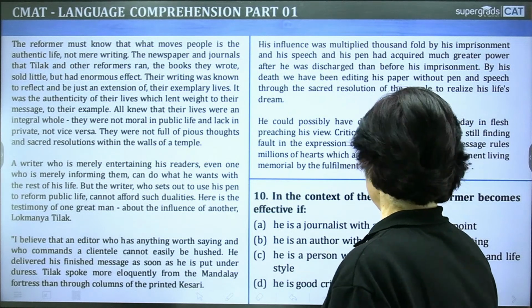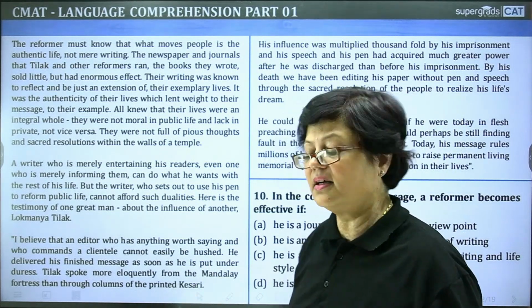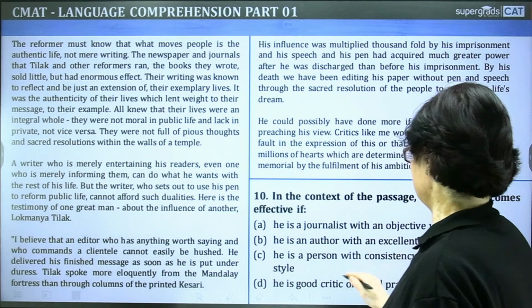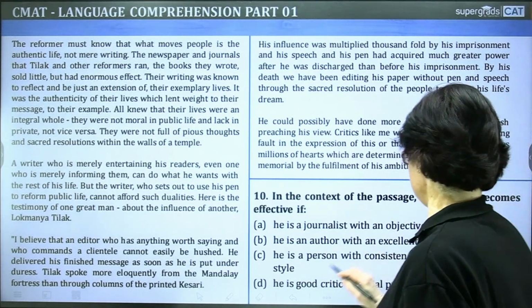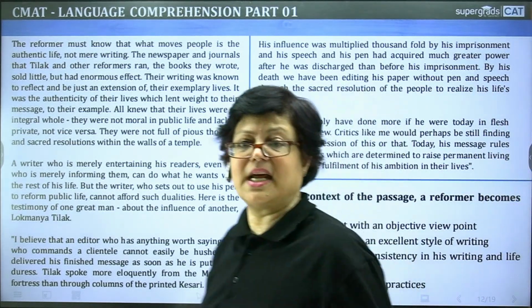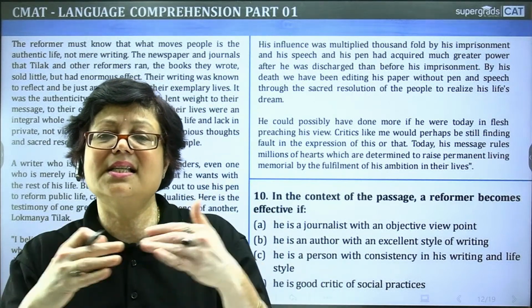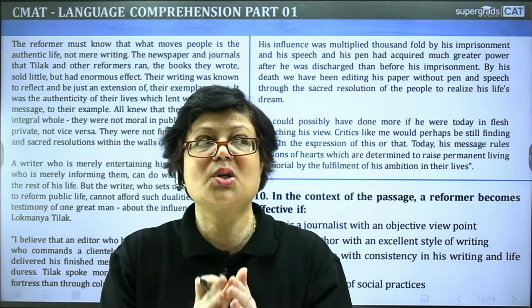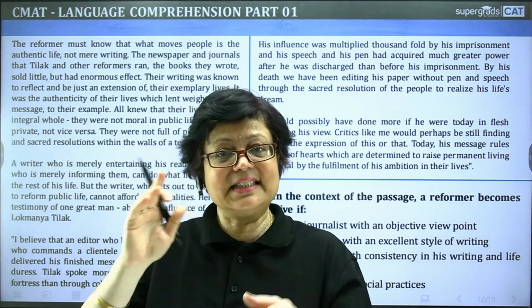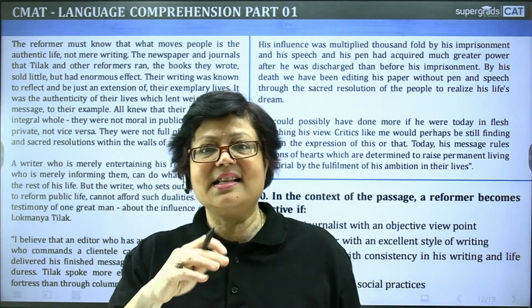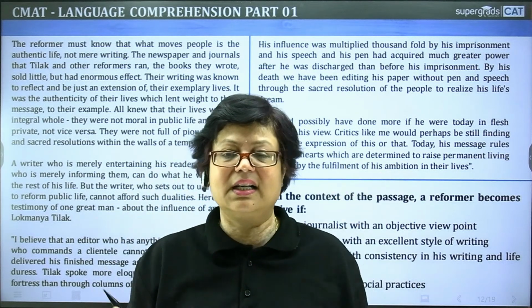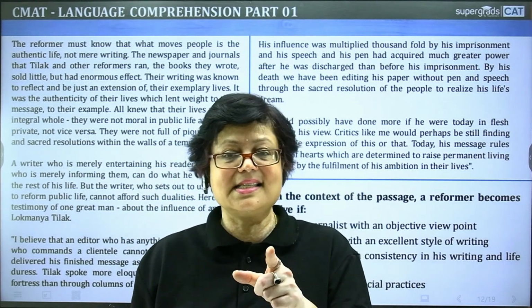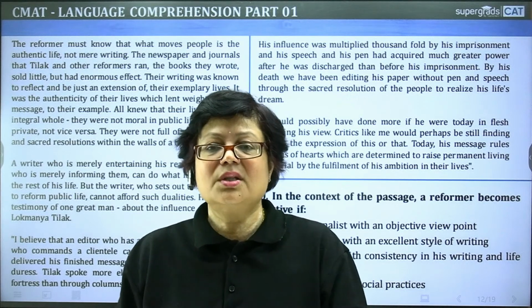He is an author with an excellent style of writing. He is a person with consistency in his writing and lifestyle. What is consistency? When we continuously maintain our quality, that is called consistency. It is not saying something else and doing something else. What is consistency? Where what we say and do match.